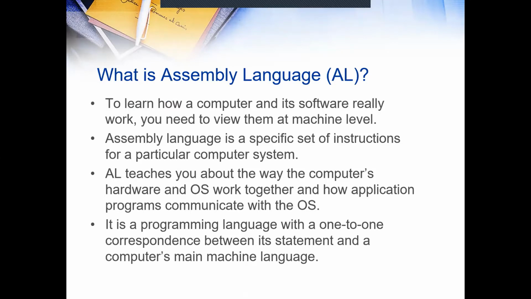We have high level language and we have low level language. High level language is the one we learn in class, such as C++ and Java. While for low level language, there are two. The lowest is machine language, which consists of 0 and 1, binary numbers. Before that, there is an intermediate language that the computer can understand easily, and humans can also understand quite easily, not that easily. That is called assembly language. That means we have high level language, which is the programming language, and low level language, which consists of assembly language first, and the lowest will be machine language.